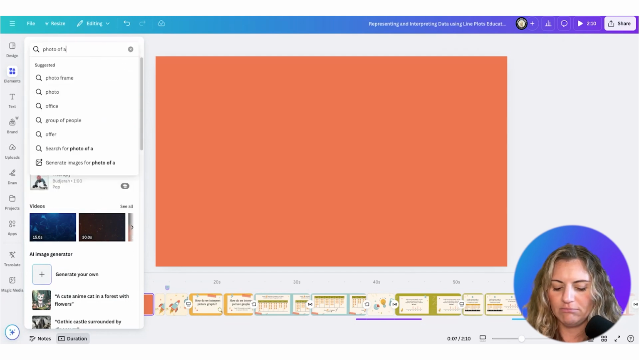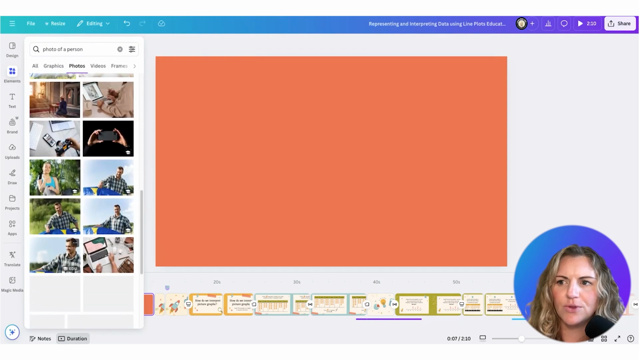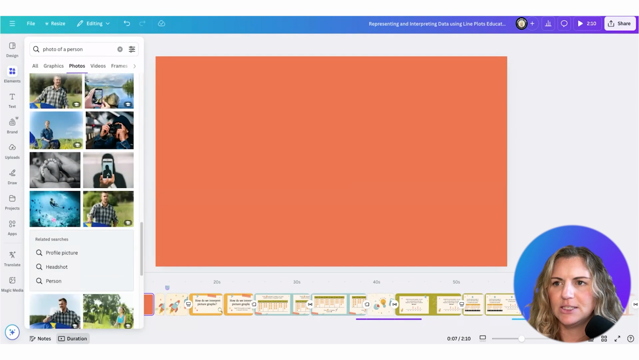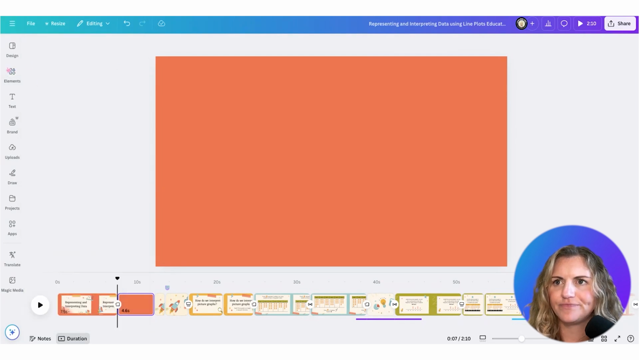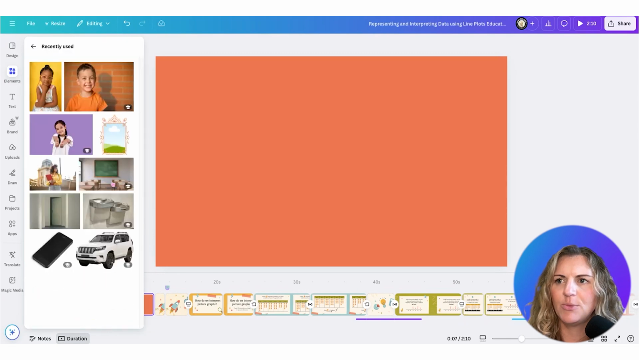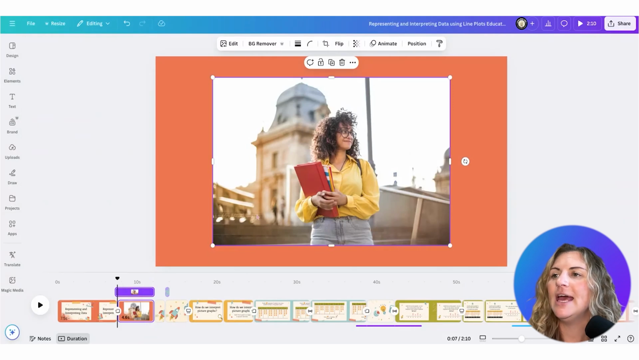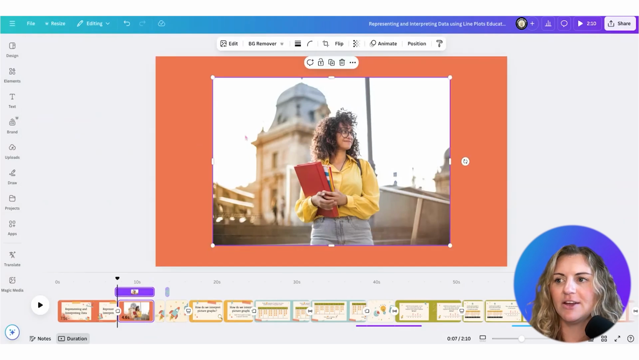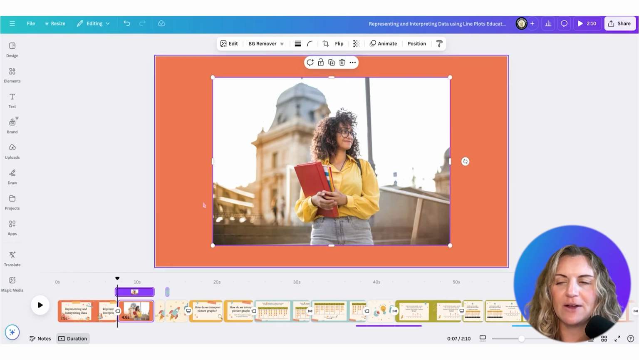And I'm going to go to elements, and I'm just going to find a photo of a person. And I'm going to scroll through here, and I'm just going to find something that's really speaking to me. And actually, I'm going to use a photo that I just recently used. So I'm going to click on this photo here, and you'll see there are these purple selection handles surrounding this image.